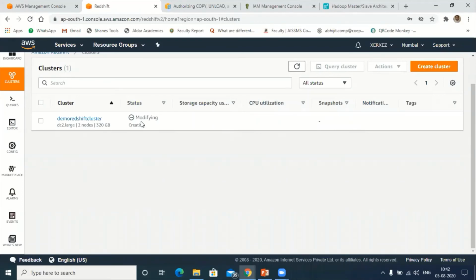Sir, yes sir, I created the cluster in RA3 4X large, 2 nodes, 128 GB. You created DC2 large, 2 nodes, 320 GB. Fine. But I am RA3 4X large, 2 nodes, 128 GB. Okay. Yeah. One second. Hello. Hold on. Hold on.